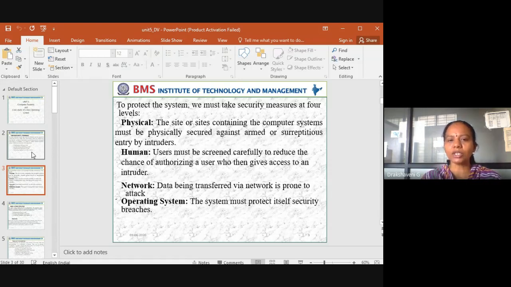In the same way, the site or sites containing the computer system must be physically secured against armed or surreptitious entry by an intruder. Now I am using the lab, and we are doing all the online classes. When I invite people, I will invite only the second semester students. Why not others? I am restricting, as I don't want others to enter. That is the same here, physical. Even the operating system, whatever we are installing, whatever is there in the hard disk, should also be secured. That is physical.